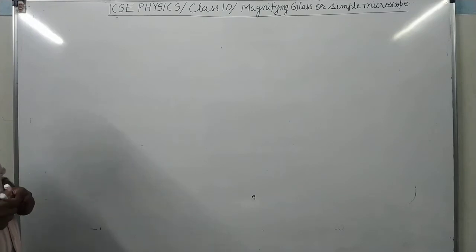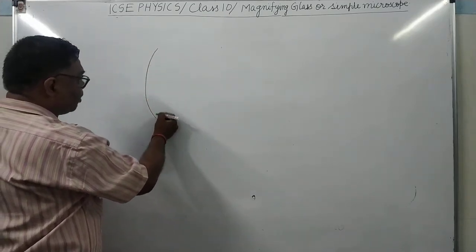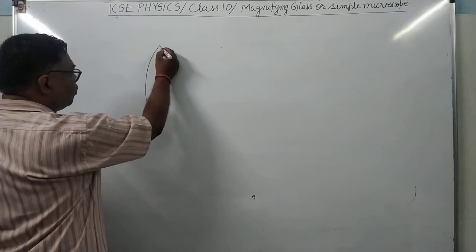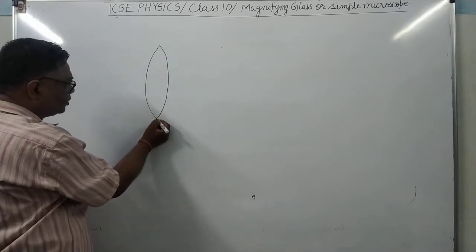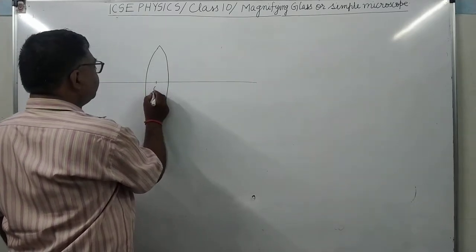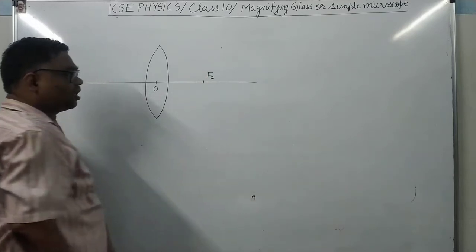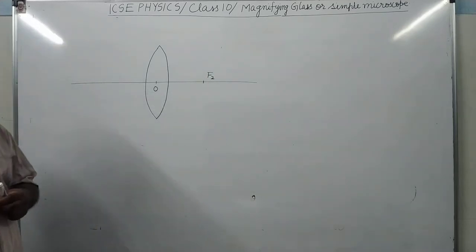As we know, the rays coming from far-off objects are focused by a convex lens on the focal plane. What is the focal plane? It is the vertical plane passing through the second focal point.